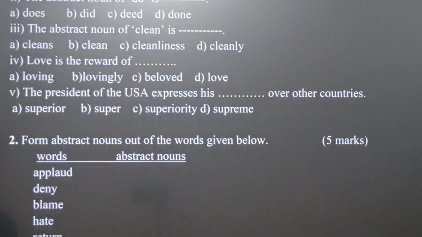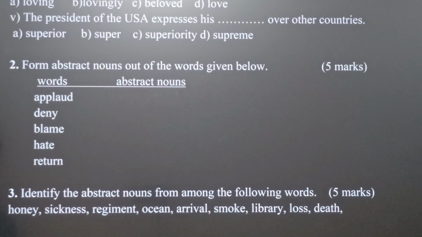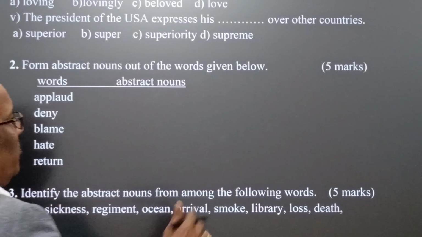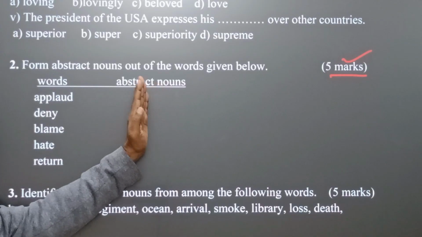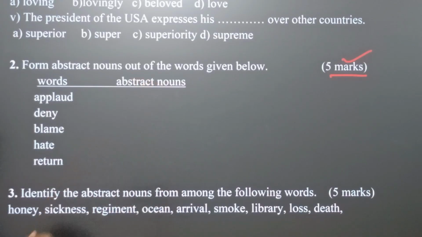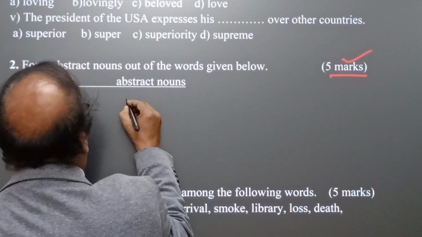Now the second part. Here we have to form abstract nouns out of the words given below. Here we have 5 marks. We have to convert these words into abstract nouns. Applaud: here, applause.